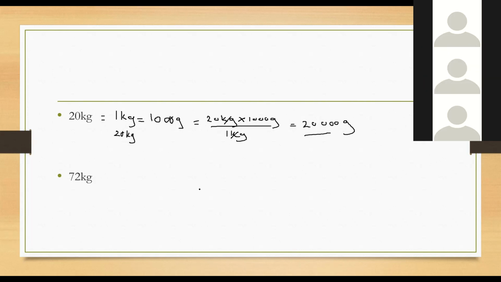Hivyo tu venye tumeandika hapo, the way I've written there is the way you are supposed to work out that question. Don't do it the other way. Make sure that you follow the process that we just did. 1 kg is equal to 1,000 grams. What about 20 kg? Then you cross multiply: 20 kg times 1,000 grams over 1 kg. Then you multiply 20 times 1,000, and the answer is 20,000.